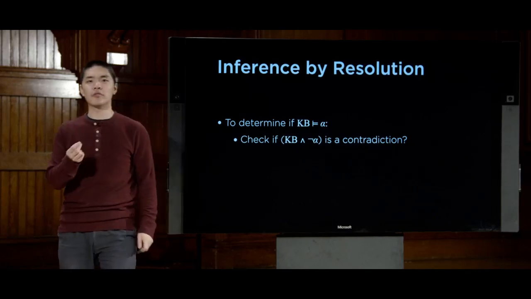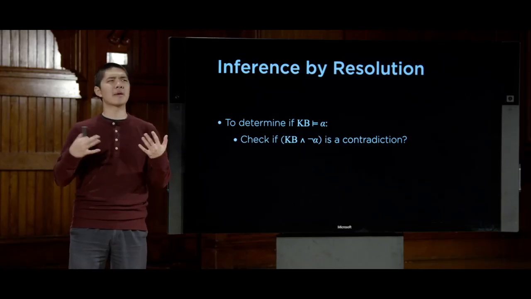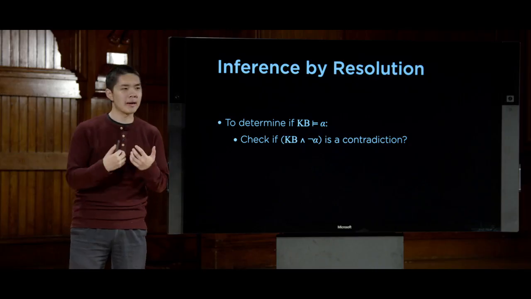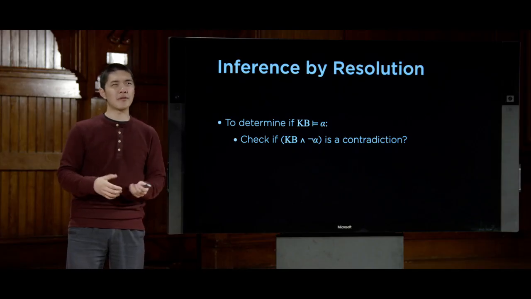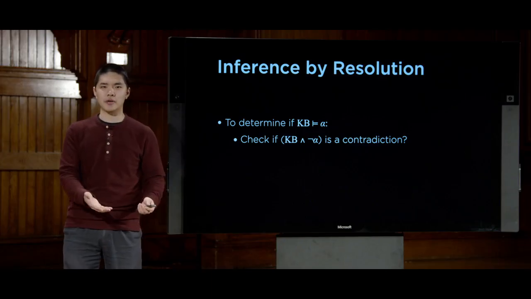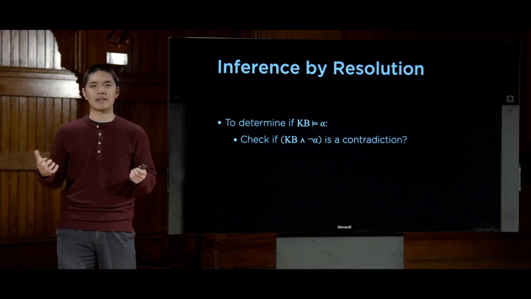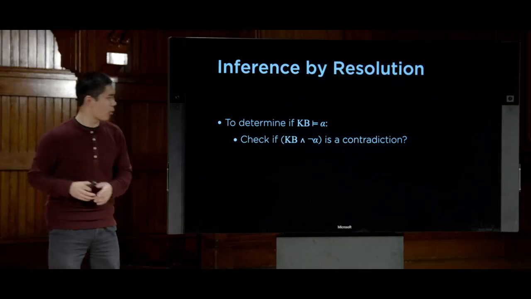If I want to prove that something is true, I can do so by first assuming that it is false and showing that it leads to some contradiction. And if, when I assume the thing I'm trying to prove is false, it leads to a contradiction, then it must be true. And that's the idea behind a proof by contradiction. And that's what we're going to do here.